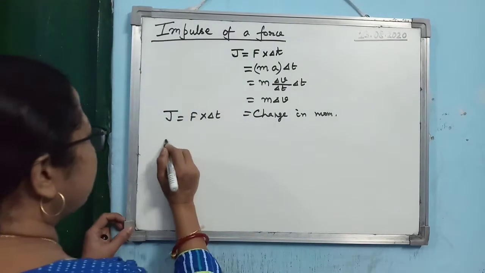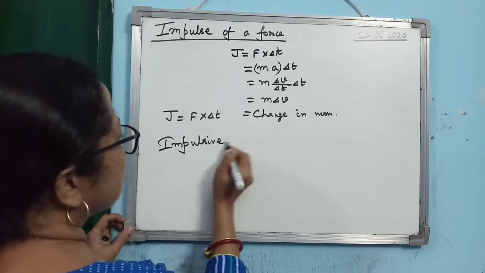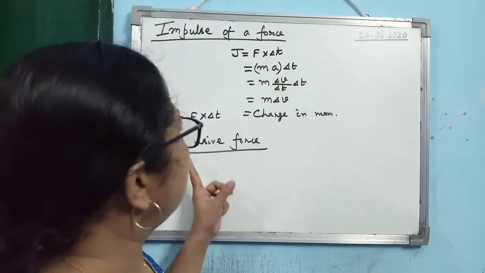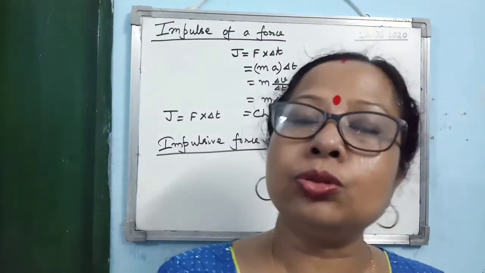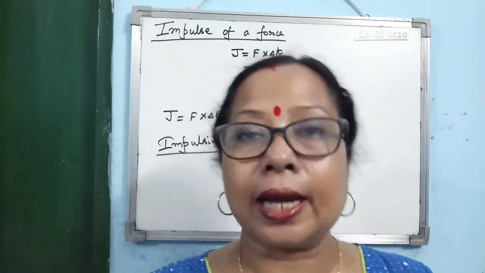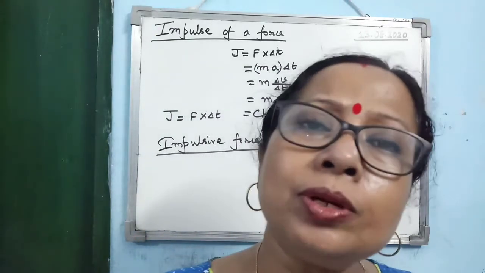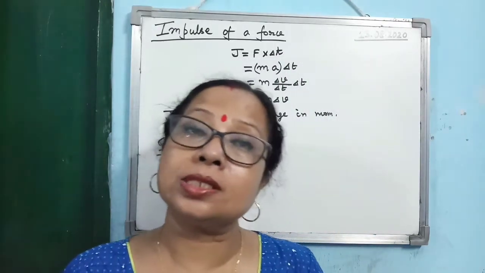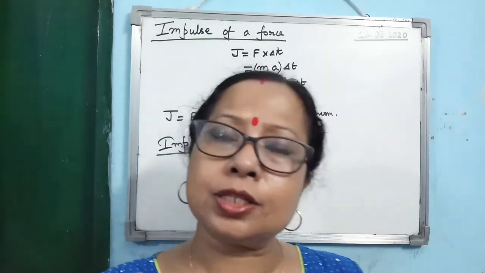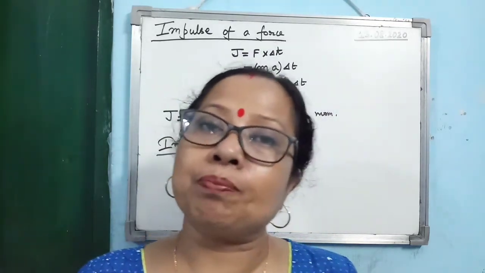Then another term we generally use is known as impulsive force. Now here, impulse of a force and impulsive force are not the same terms. Impulse of a force is the product of force and time, whereas impulsive force means the force whose magnitude is very large in comparison to its duration. Means when a very large force acts on a body for a very small duration of time, then the force is known as the impulsive force.